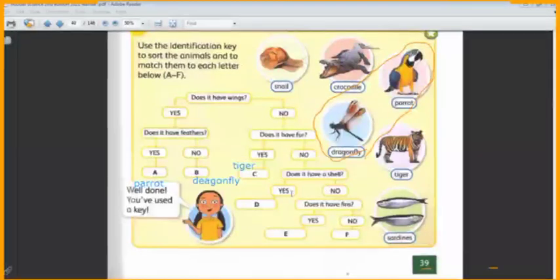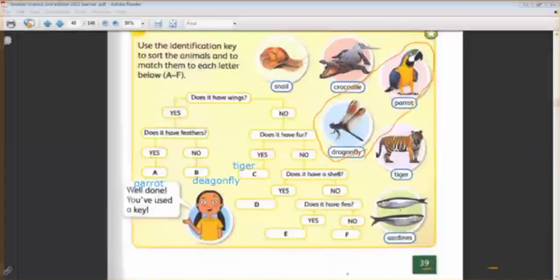Okay, if we said no, we have 3 animals: the snail, crocodile, and sardines. Yes, we have to ask another question to differentiate between them.